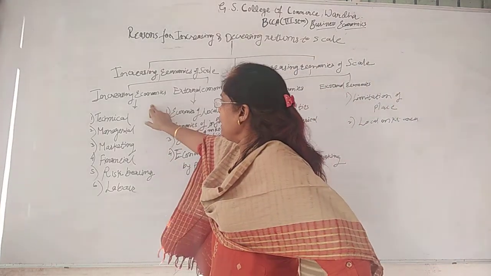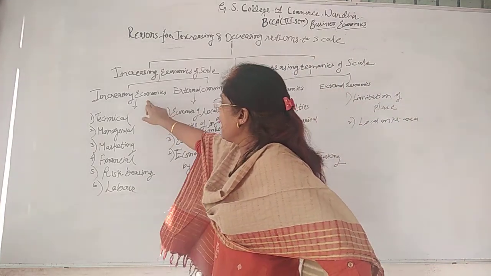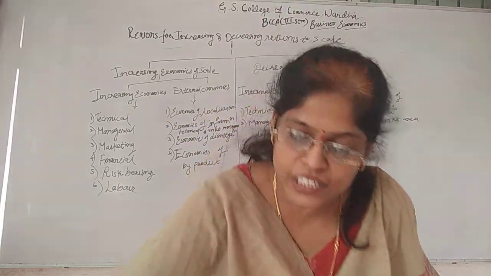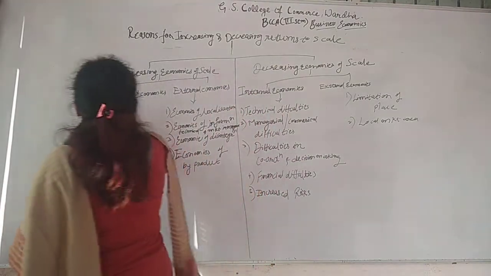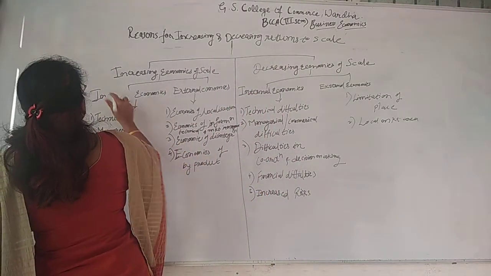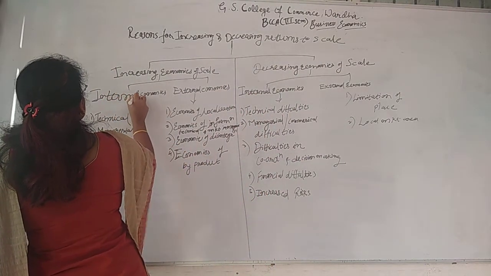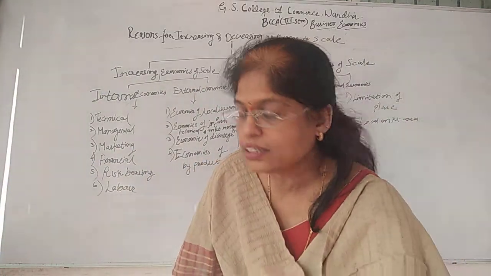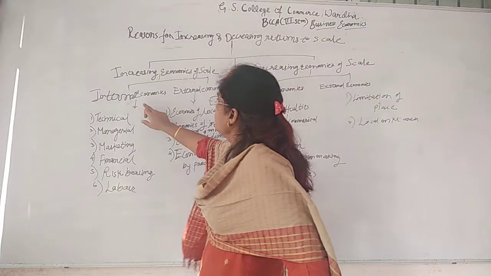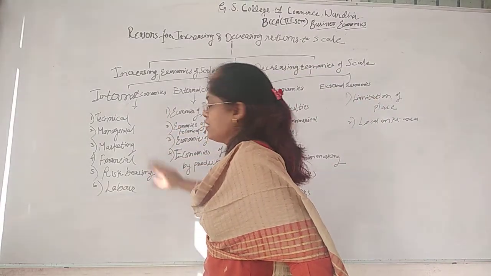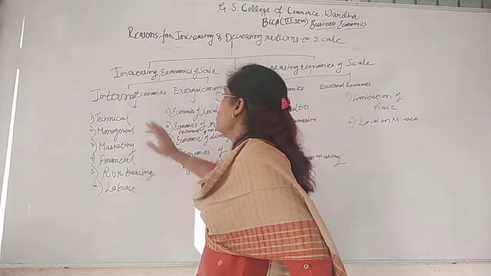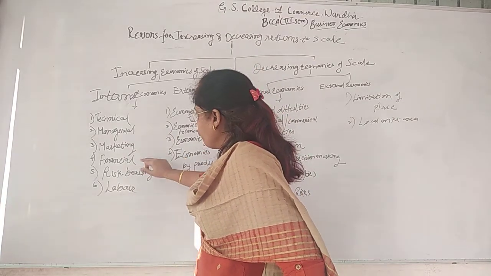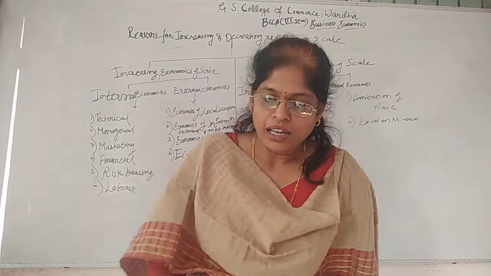Okay, so increasing economies of scale has two parts, internal economies and external economies. Now these internal economies again have 6 factors. First is technical. Second is managerial, then marketing, financial, risk bearing, and labor.